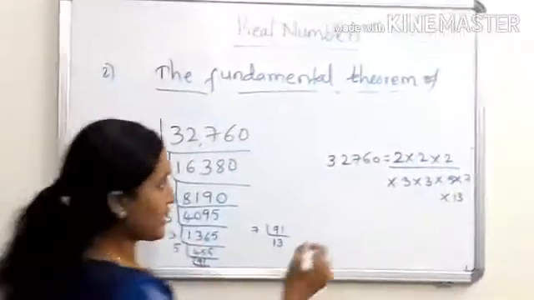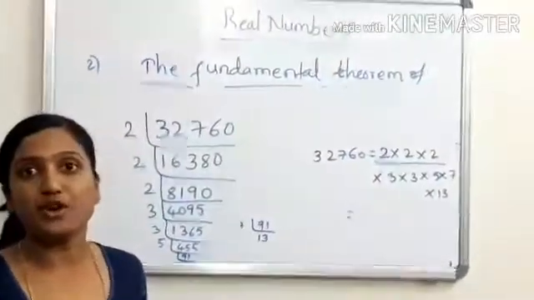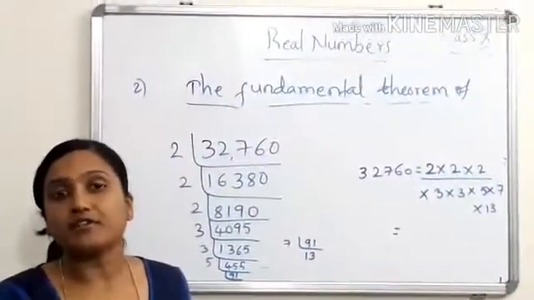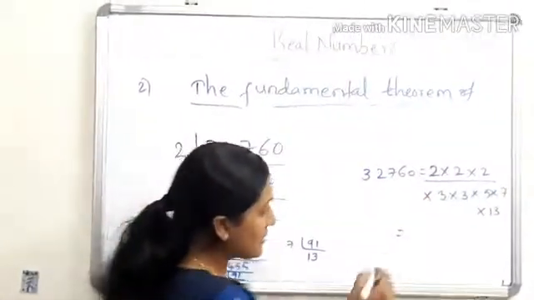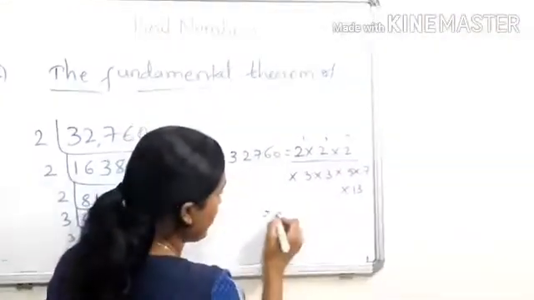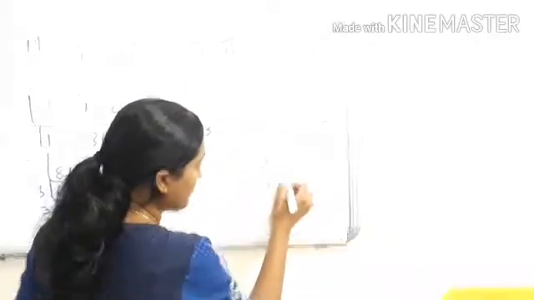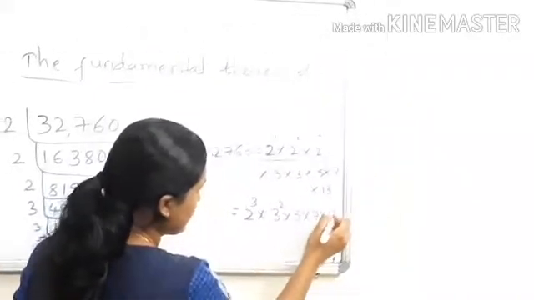And one more thing, look here. You know that a to the power of m into a to the power of n is equal to a to the power of m plus n. So we can count: 1, 2, 3, so 2 raised to 3. Then 3 appears 1, 2 times, and the remaining ones appear only once. Just write it like that.